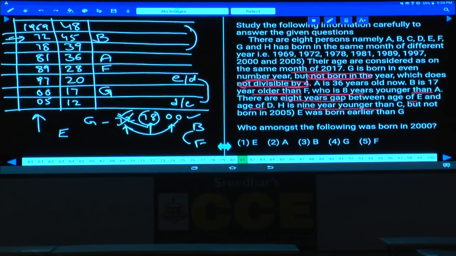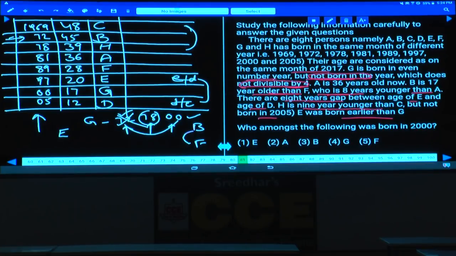Out of which H is younger than C by 9 years. And this is C, H is 9 years younger. Hence, H is here and C is here. And the difference between 39 and 48 is how much? 9 years. Done with this? But not in 2005, E was born earlier than G. As E was born earlier than G, E is here. If E is here, D will be here. And these are the ages and the years they were born.